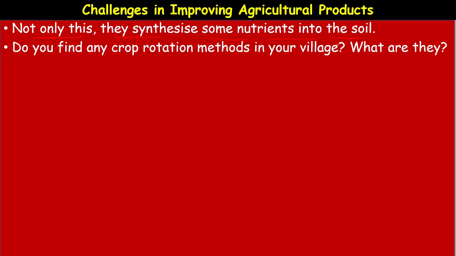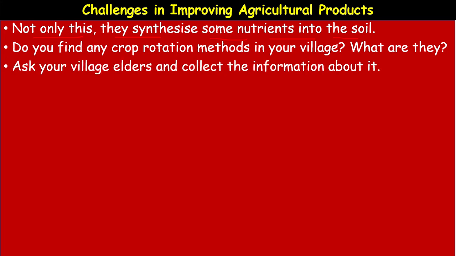So, not only this, they synthesize some nutrients. These leguminous crops contain some bacteria in the roots of those crop plants. Okay. For example, rhizobium bacteria present in the root nodules of groundnut. It will add nitrogen, it increases the nitrogen content in the soil. So, do you find any crop rotation methods in your village? You think about it, and what are they? Discuss in the class. So, ask your village elders and collect the information about it.